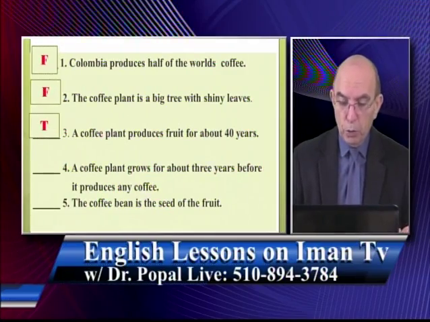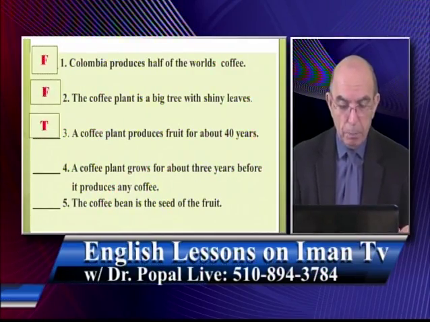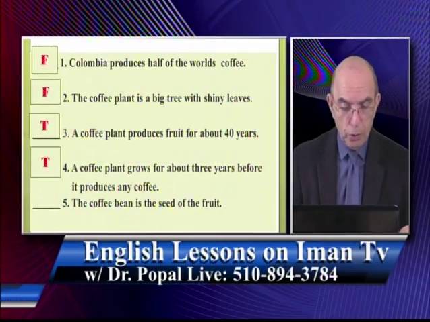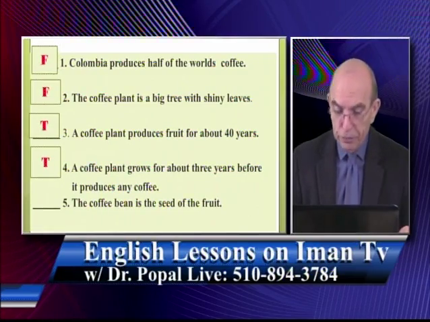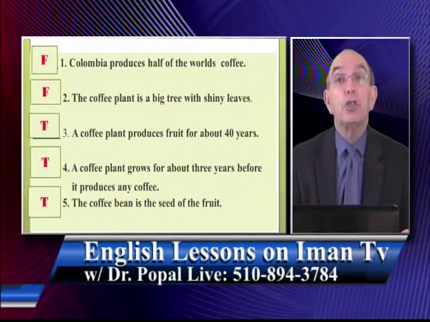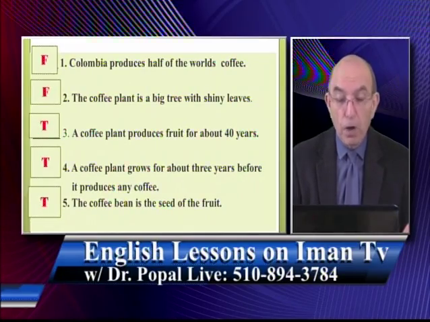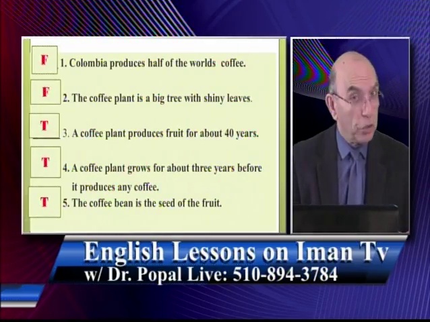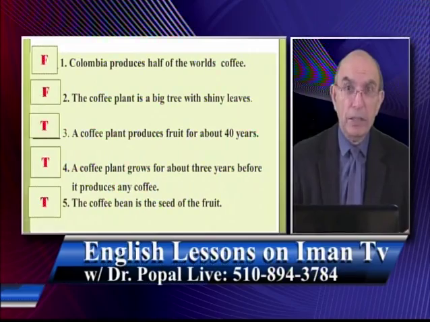A coffee plant grows for about 3 years before it produces any coffee. And that is what? Also true. The coffee bean is the seed of the coffee fruit. And that is also what? True. So false, false, and then true, true, true. Now let's look at 5 more questions and see if you remember the answers.